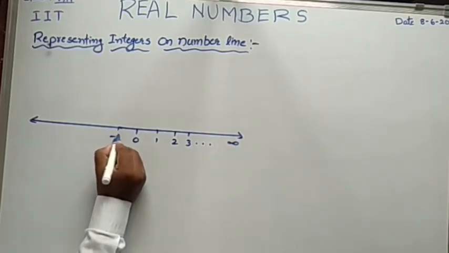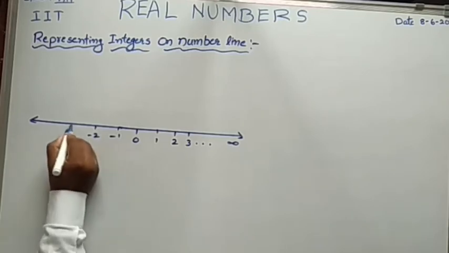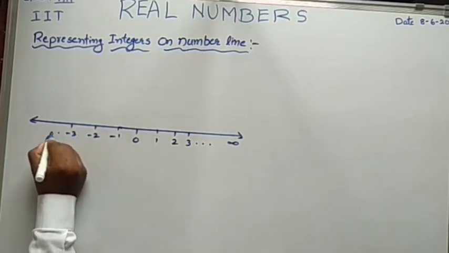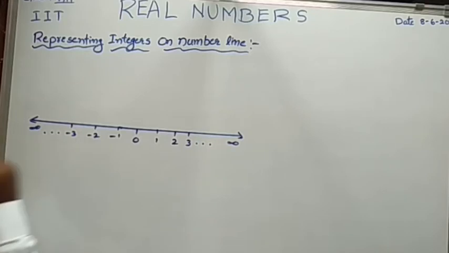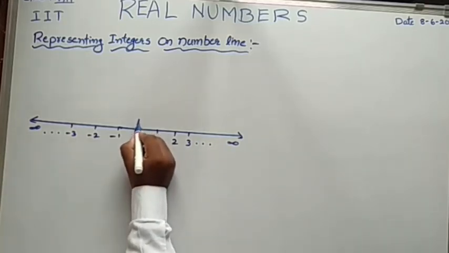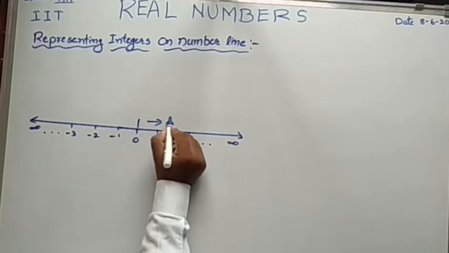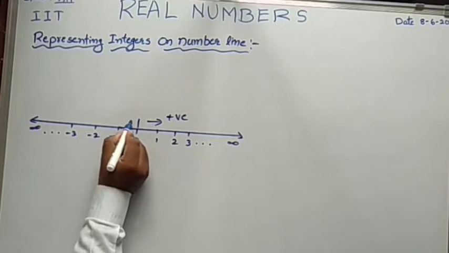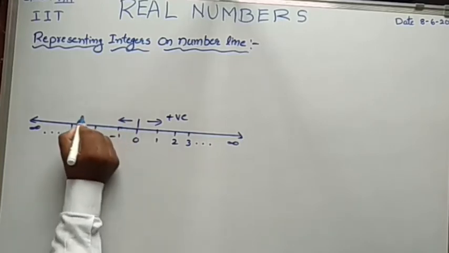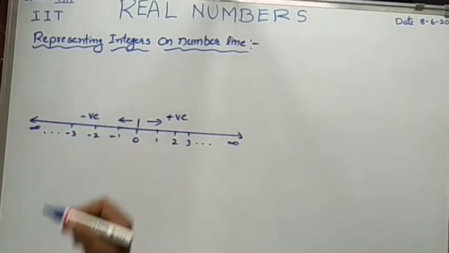This side negative 1, negative 2, negative 3 up to infinite. See, for the 0, the right side is positive numbers and the left side is negative numbers.